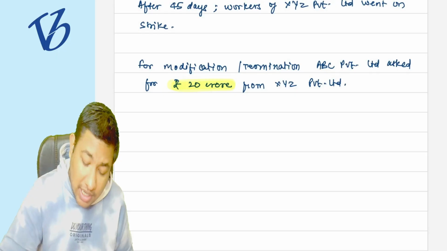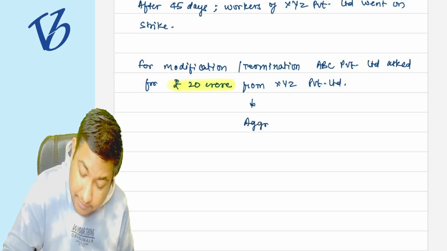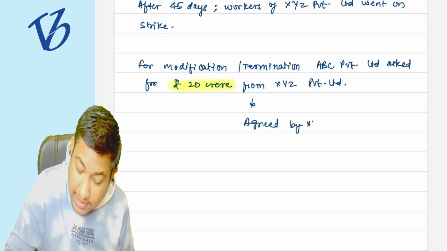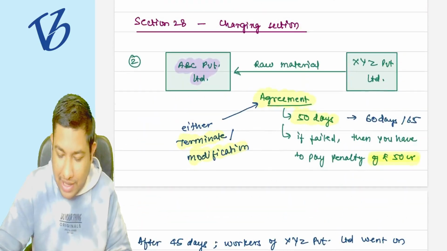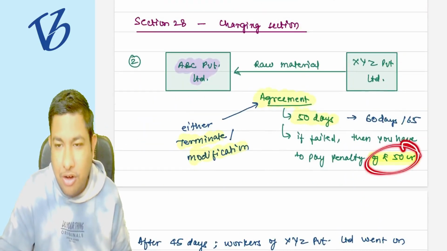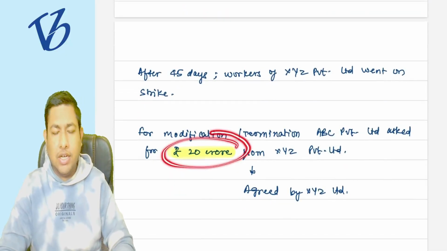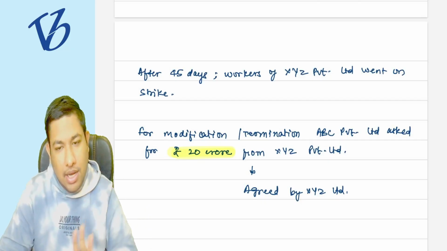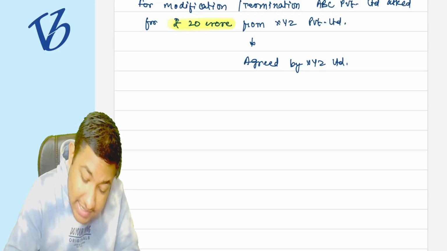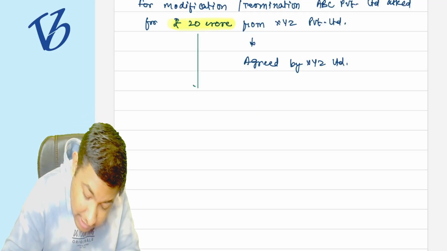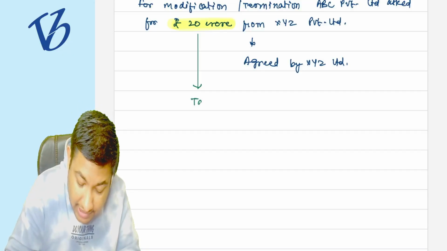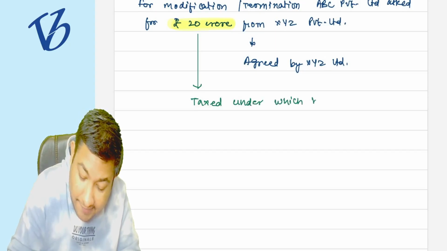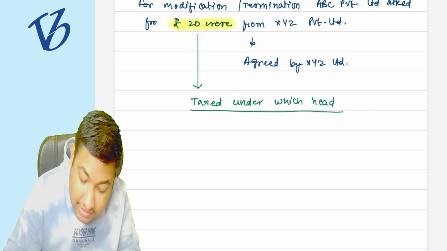And XYZ Limited agreed, because they were earlier required to pay 50 crore rupees. Now they are settling for 20 crore rupees, and they are very sure that they are going to deliver in 60 to 65 days. Understood? So the question arises here: this particular 20 crore rupees earned is going to be taxed under which head?